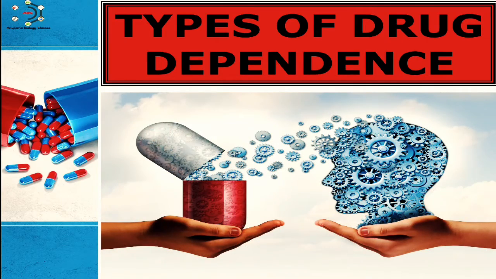While physical dependence refers to the person's state when intake of a drug becomes essential to maintain physiological equilibrium. In such a case, the nervous system functions normally in the presence of the drug only. Physical dependence is therefore also called neuroadaptation.